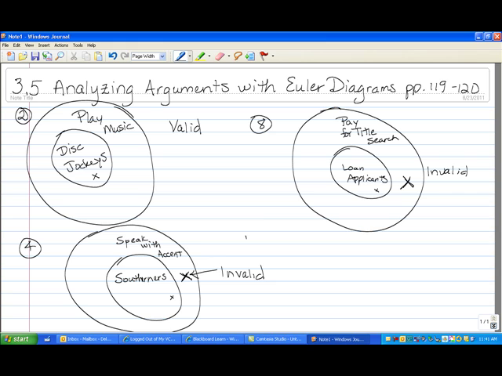Okay, number 12. Some trucks have sound systems. So we have trucks. We have sound systems. Some trucks have gun racks.